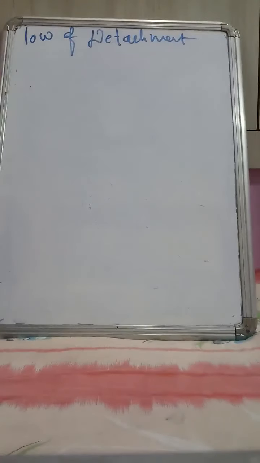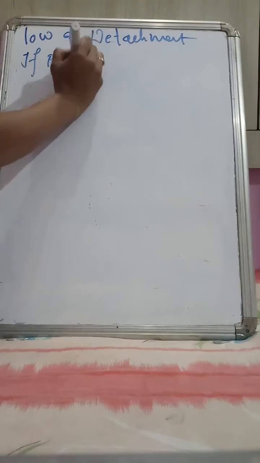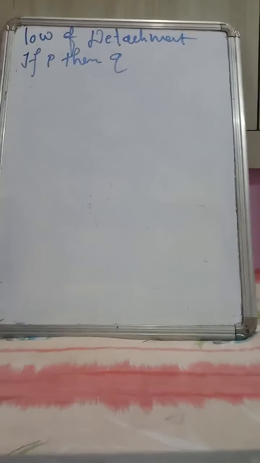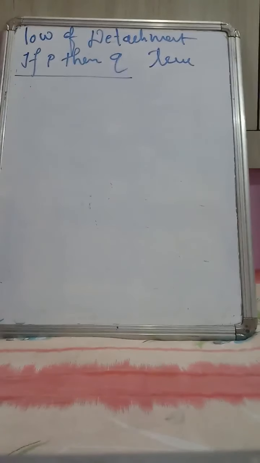If the statement of the form if P then Q is assumed to be true, and the statement P is known to be true, then the statement Q must be true.